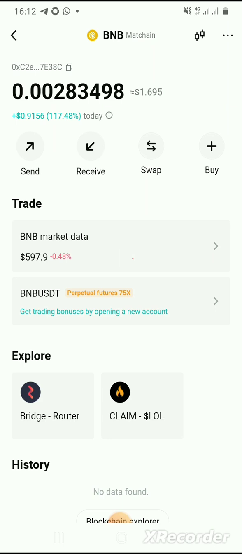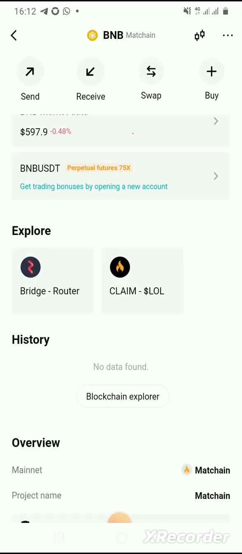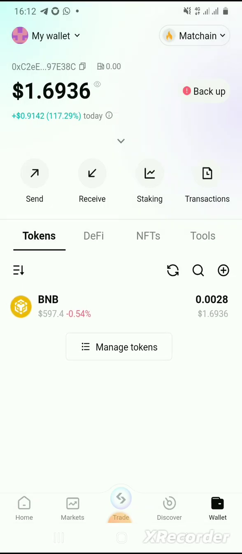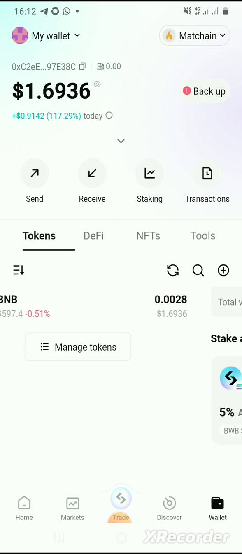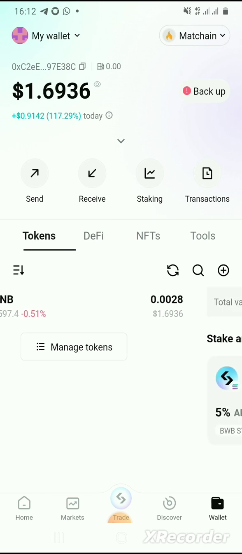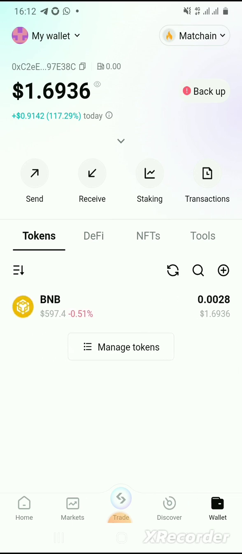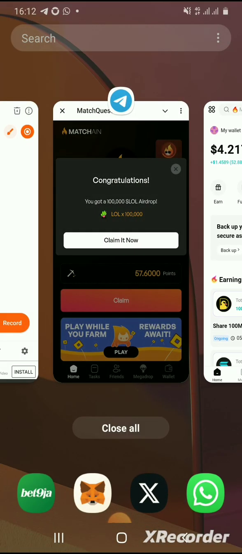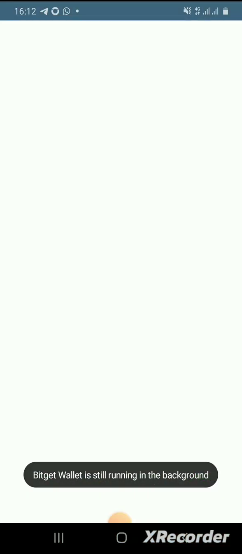Okay, I think it has arrived now. So what we have now is $1.6936, equivalent to 0.0028. So the bridging has taken place. Now we go and claim our LOL in our Matchain app. So we can commence the claiming now.